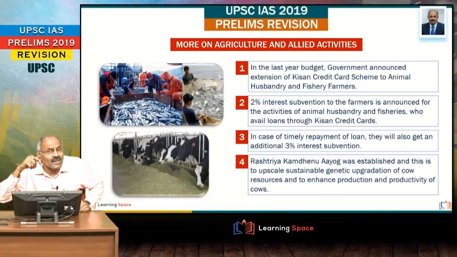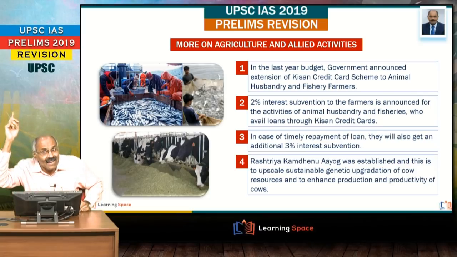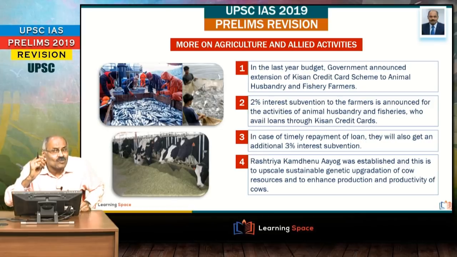And before going into the interim budget aspects, please don't forget one important development, that is the collateral free loans. Right, collateral free loans in the agriculture sector, they are increased from rupees 1 lakh to rupees 1.6 lakh. This is the important development, please don't forget.